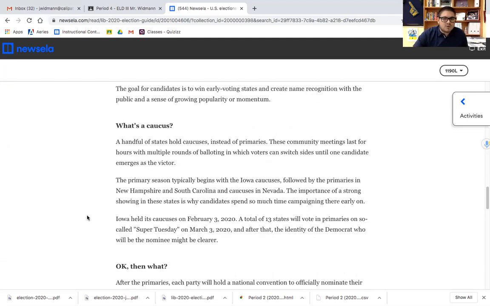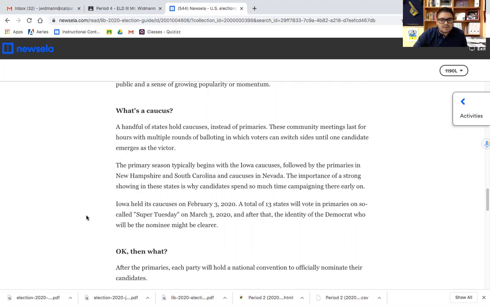A handful of states hold caucuses instead of primaries. These community meetings last for hours with multiple rounds of balloting in which voters can switch sides until one candidate emerges as the victor. The primary season typically begins with the Iowa caucuses, followed by the primaries in New Hampshire and South Carolina, and caucuses in Nevada. The importance of a strong showing in these states is why candidates spend so much time campaigning there early on.